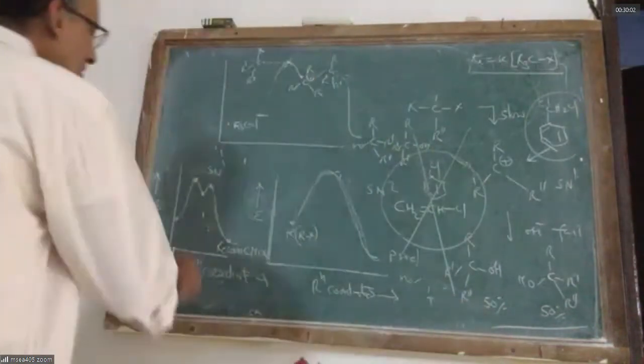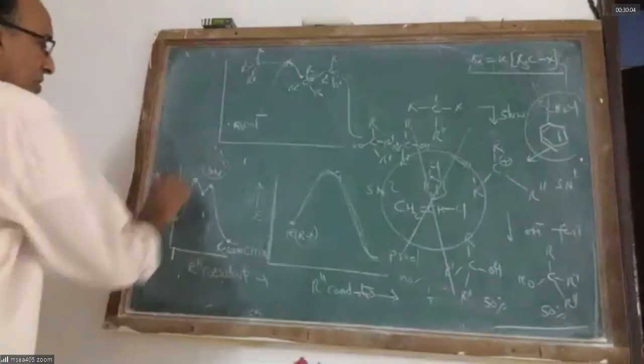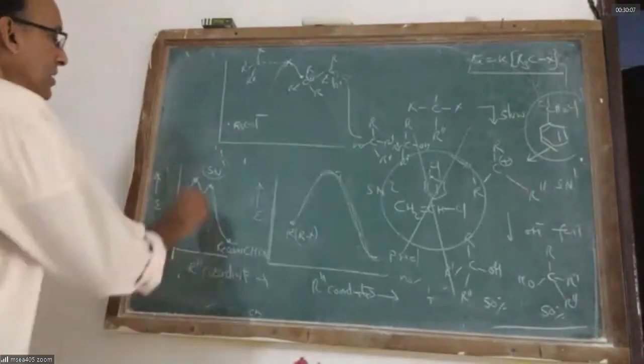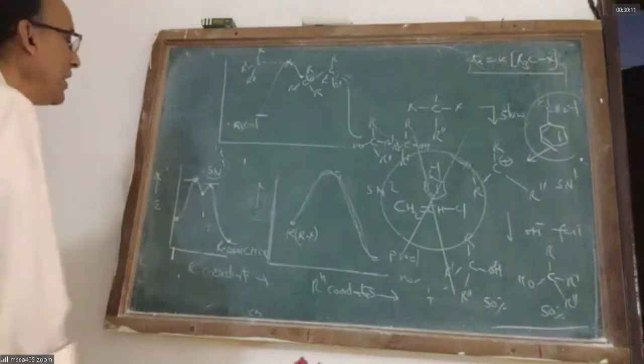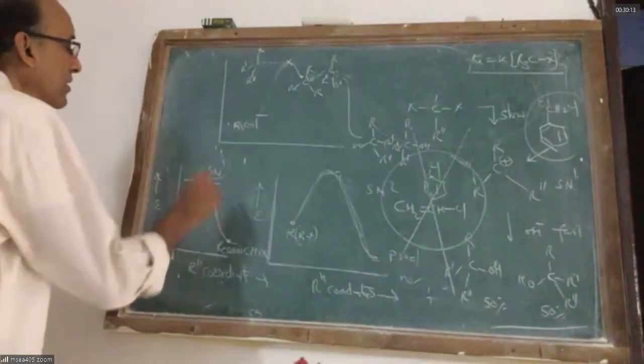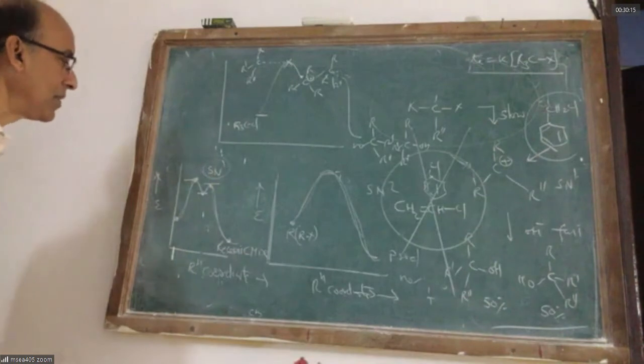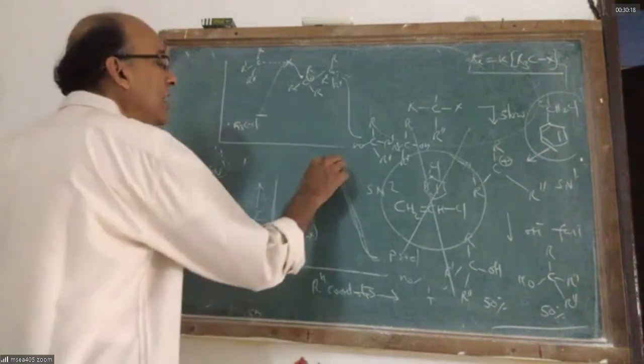How many transition states are there in an SN1 reaction? Two. In the SN1 reaction there are 2 transition states. How many intermediates are there in an SN1 reaction? There is 1.